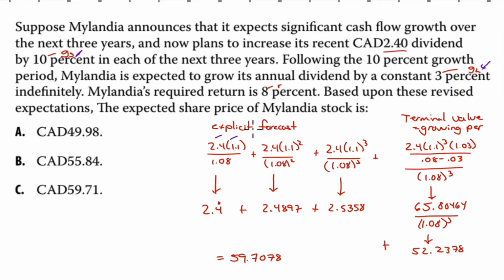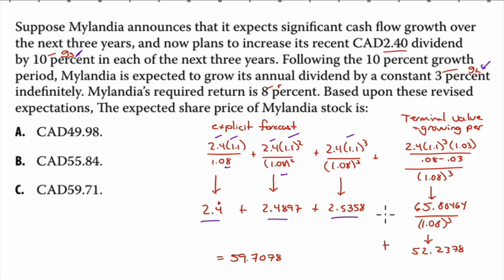We're going to get 2.4 growing at 10%, discounted at 1.08. The next year it's 2.4 growing at 1.1, growing at 1.1 again. So it's 1.1 squared divided by 1.08 squared. And the dividend in the third year will be 2.4 times 1.1 to the power of 3, discounted at 1.08 to the power of 3. That is the present value of those three.